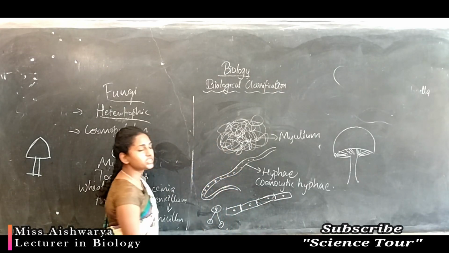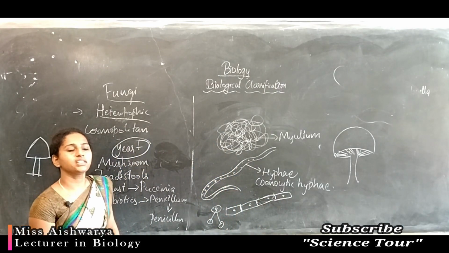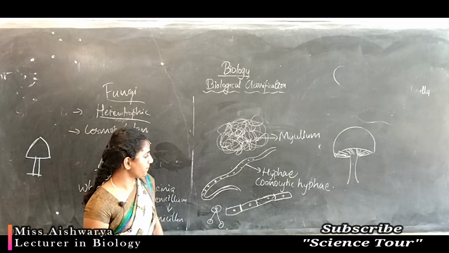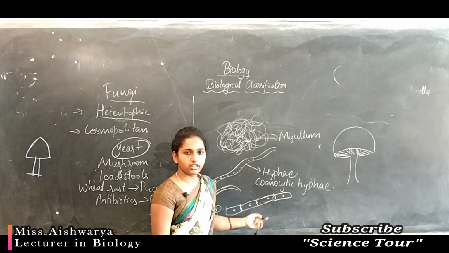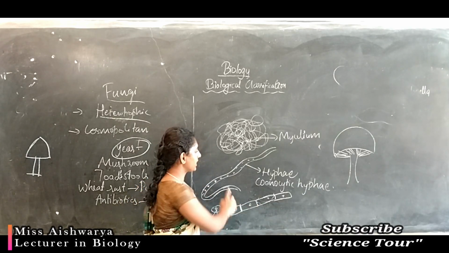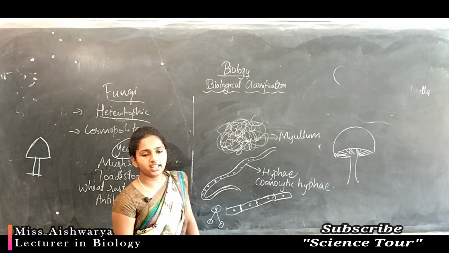This is called non-coenocytic hyphae. This type of hyphae we'll call non-coenocytic or normal hyphae, multicellular hyphae. This condition we'll call coenocytic hyphae.